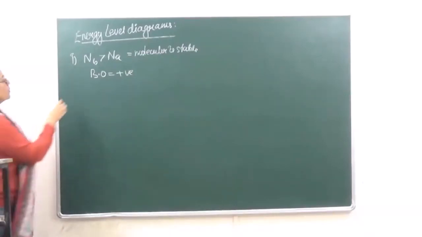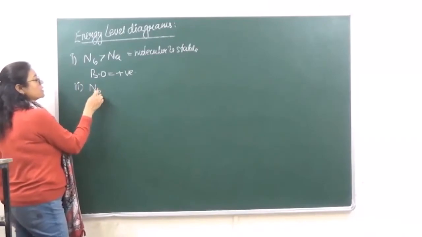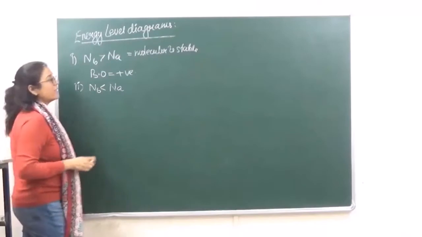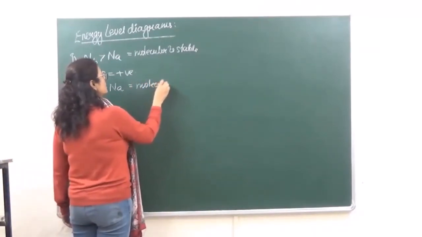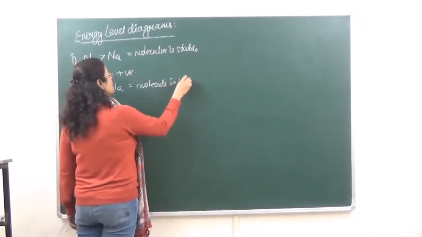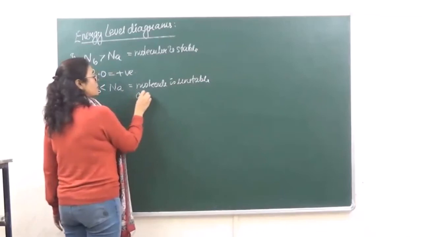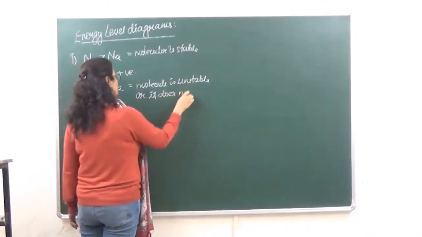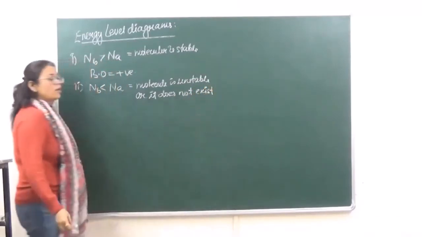ठीक है? Number 2, if the number of electrons in bonding is less than the number of electrons in anti-bonding, then the molecule is unstable, or it does not exist.